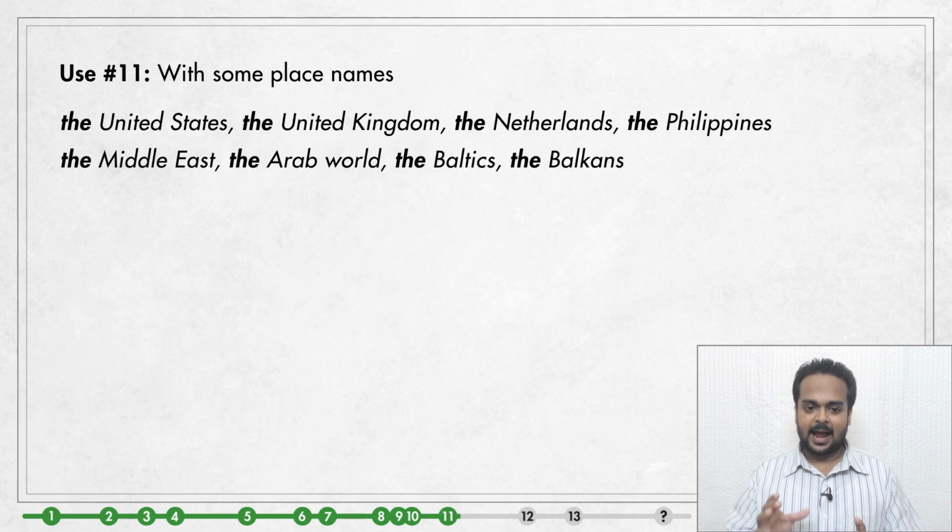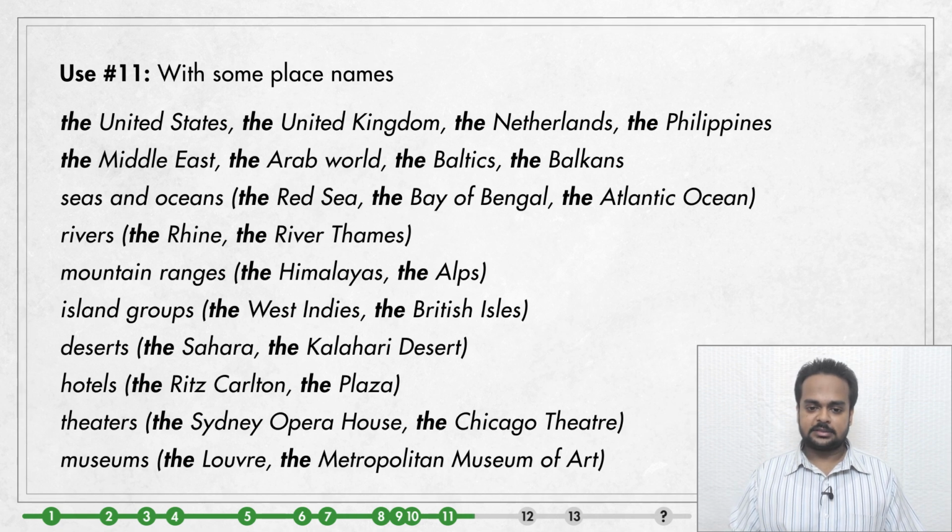But some places have the as part of the name. These can be countries like the United States or the Netherlands, or it can be regions such as the Middle East or the Baltics. In these cases, you have to put the in their names. There are many other place names that have the in them. You see a list of these on your screen.